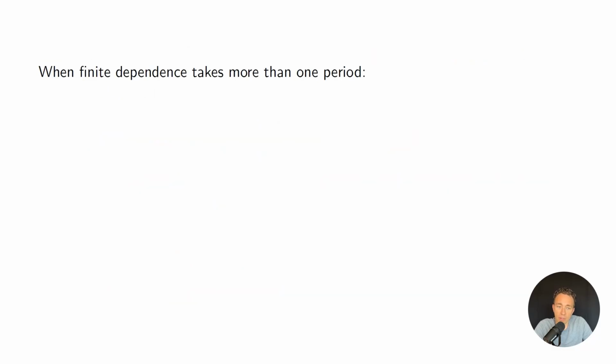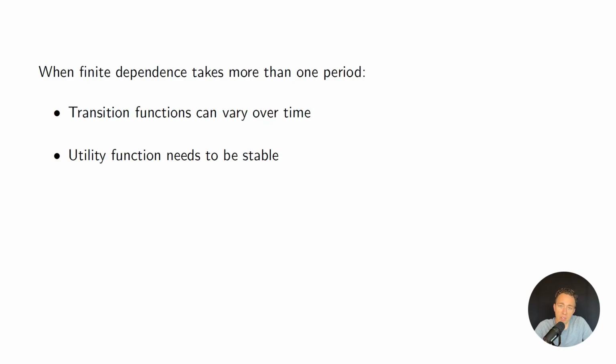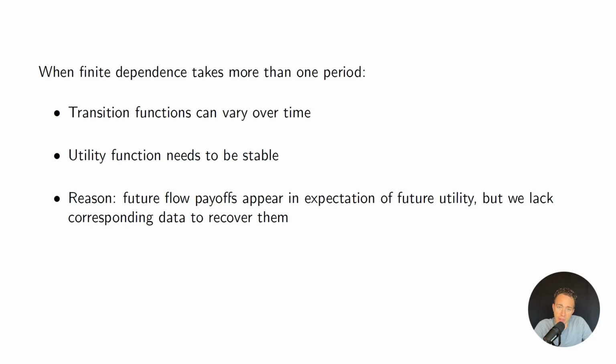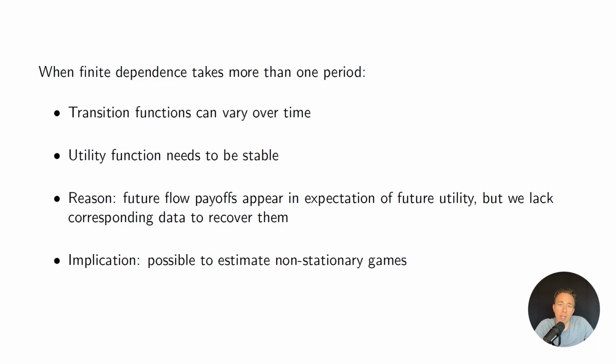Now, what if we have finite dependence that's more than one period ahead? In this case, we can still have time variation in the transition functions, but we need to have stability in the utility function. So we can have non-stationary transition functions, but we need stationary utility functions. And the reason for that is because we have future utility terms in our model that we don't have data on, but that we need data on in order to estimate. In any case, all of what I've just described so far implies that we can estimate non-stationary games.